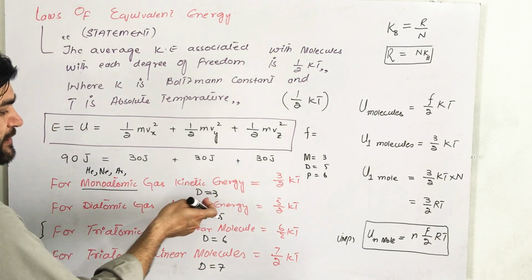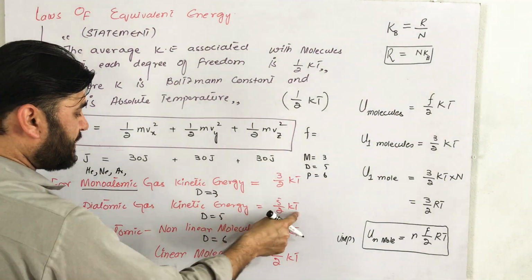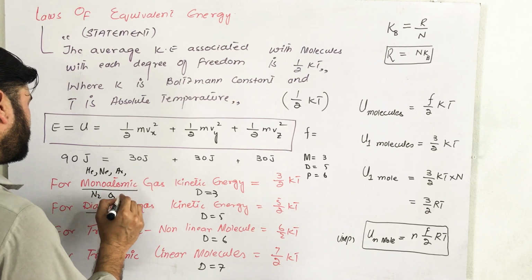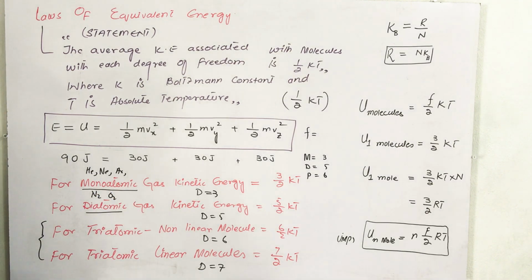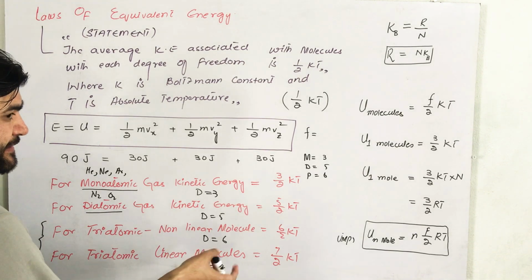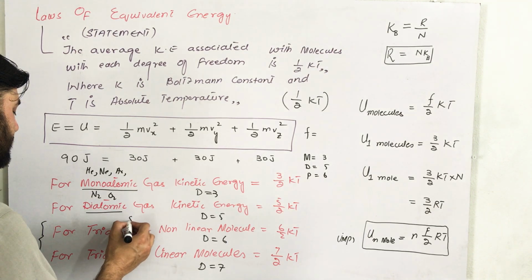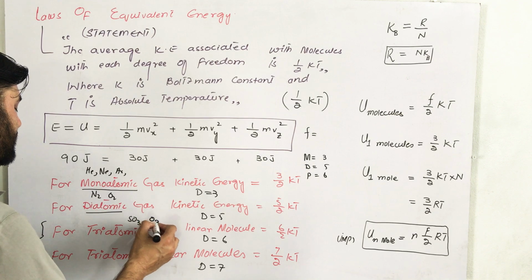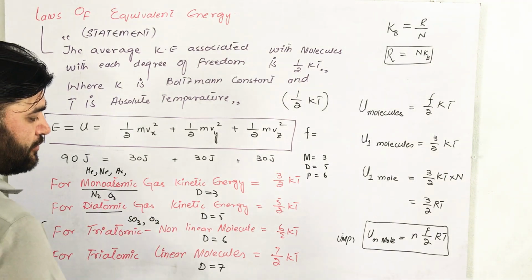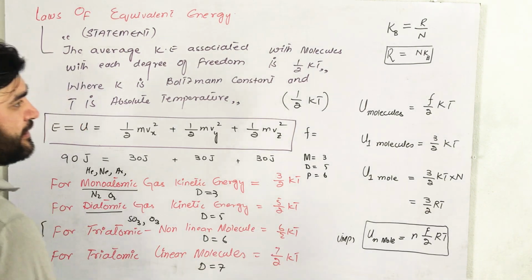So we will simply multiply this 3 with the half. So 3/2 kT, and 5/2 kT for diatomic. Diatomic are those molecules like N2, O2, H2, etc. For triatomic molecules, some are non-linear, like SO2, SO3 and O3. These are polyatomic molecules. So the degree of freedom is 6, giving 6/2 kT, and for a linear molecule it is 7/2 kT.